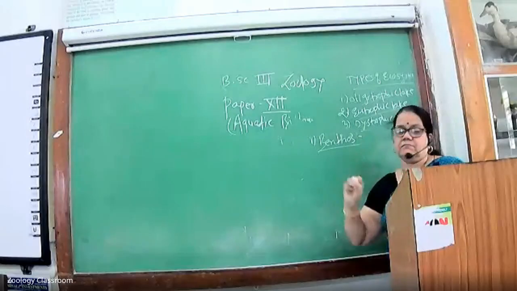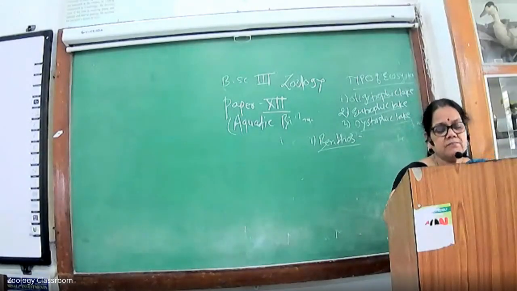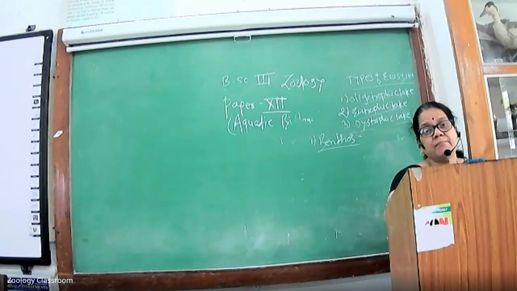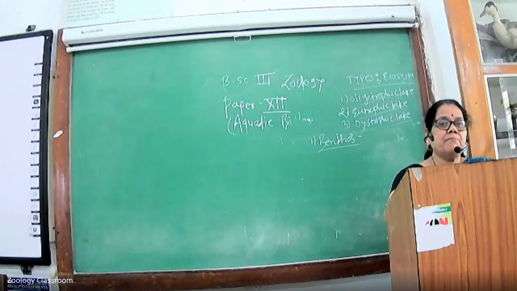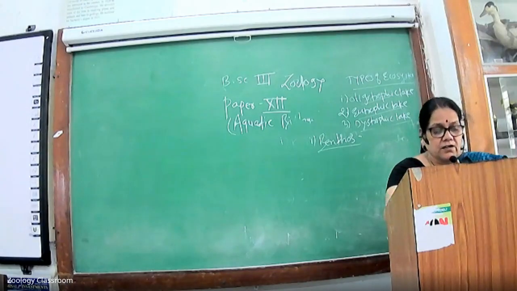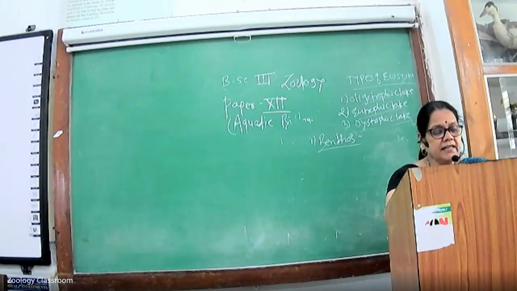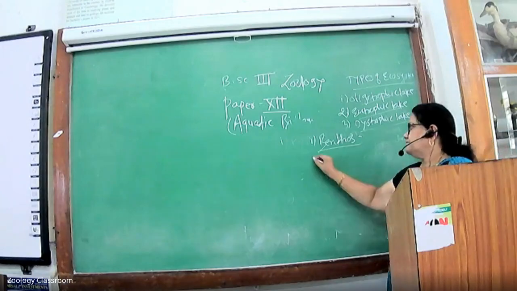Organisms living on the bottom are called the benthos. For example, snails, earthworm, turtles, etc. And the second is the periphyton.